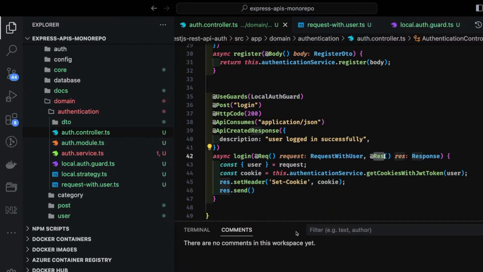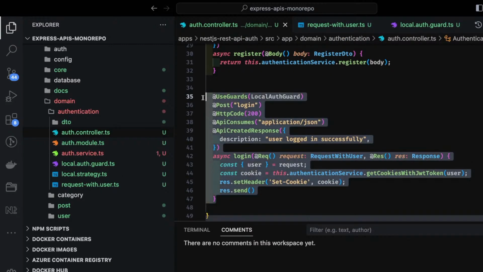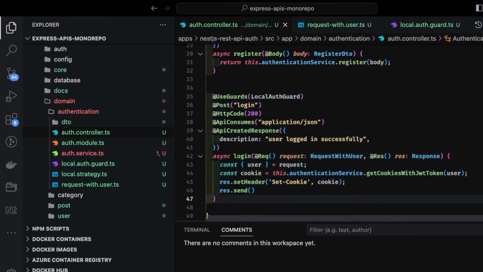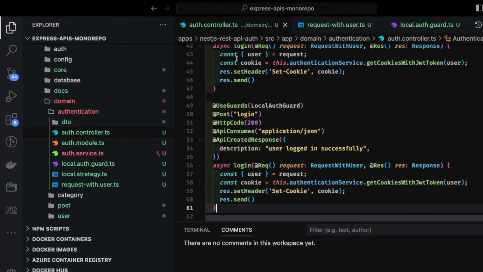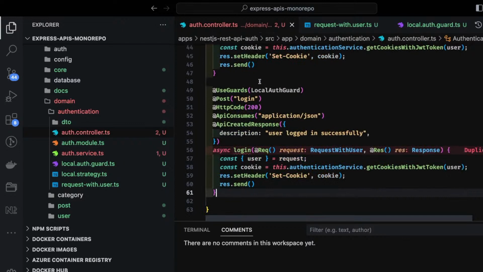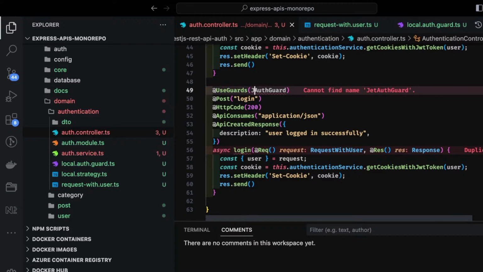Once you do the login, there is a simple logout also we can add. Here logout means you need to be already logged in. That means your session must exist. So here we are going to use some JWT auth guard that will make sure that you have a valid session.